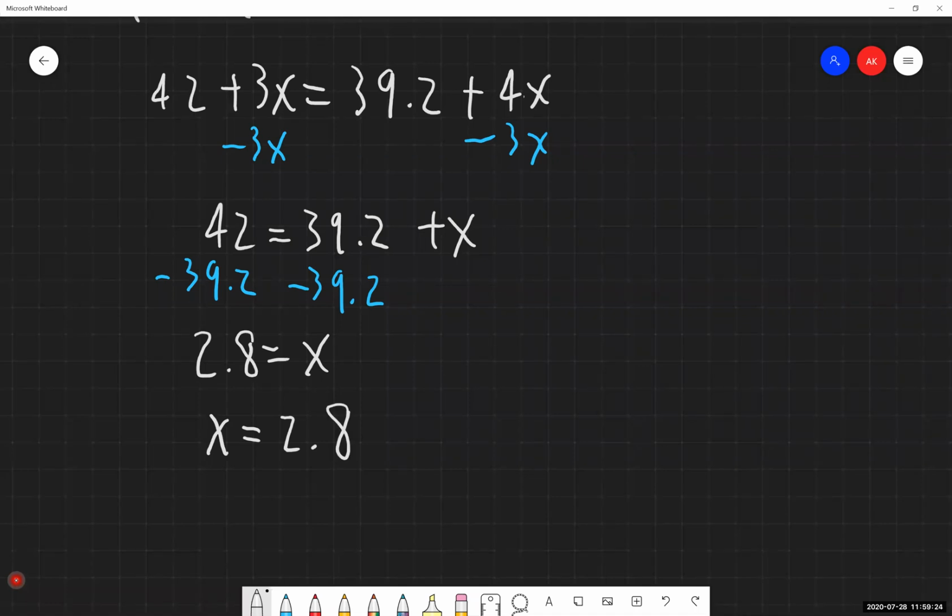So x represents our number of credits that we need to take. Let's take a quick moment to think on this, because this is the last thing that we need to do in our story problems. Is this a reasonable answer? Has anyone ever heard of a 2.8 credit class? I haven't. I've heard of a 2 credit class, a 3 credit class, a 1 credit class. I have never heard of a fraction of a credit class ever before.